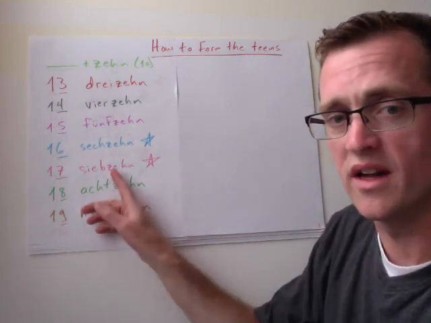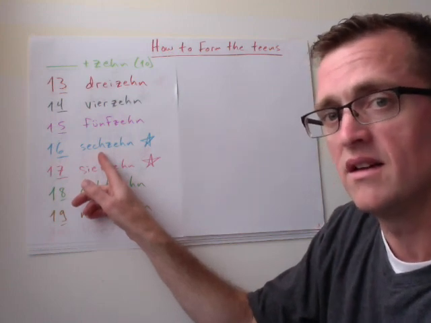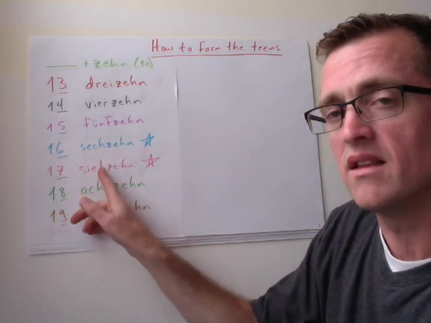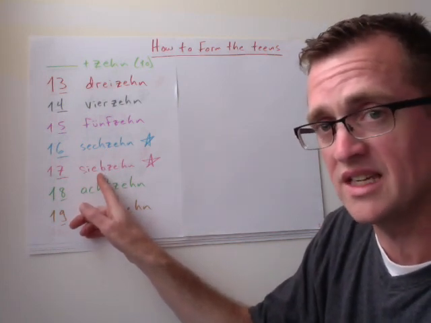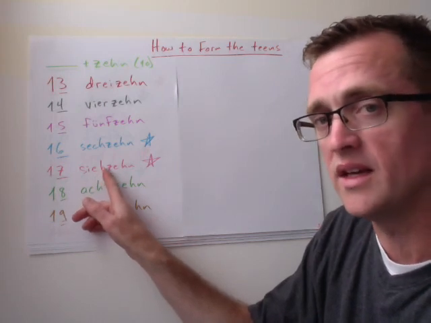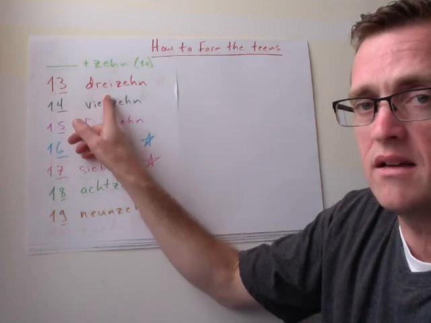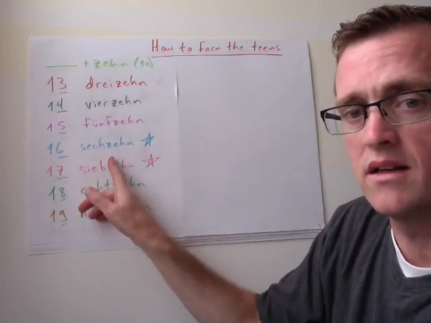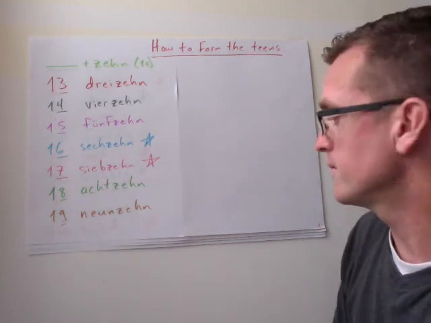Our exceptions here now are the number 6 and the number 7. 6, if you remember from the previous tile, had an S on the end of it, but when we make 16, we're going to omit that S. The number 7 is actually the word sieben, but when we make a combination like 17, we're going to dump the en off of there. So we're going to say 17. One more time. 13, 14, 15, 16, 17, 18, 19.